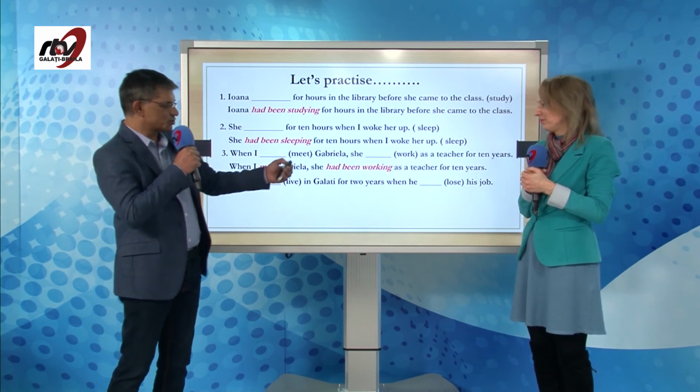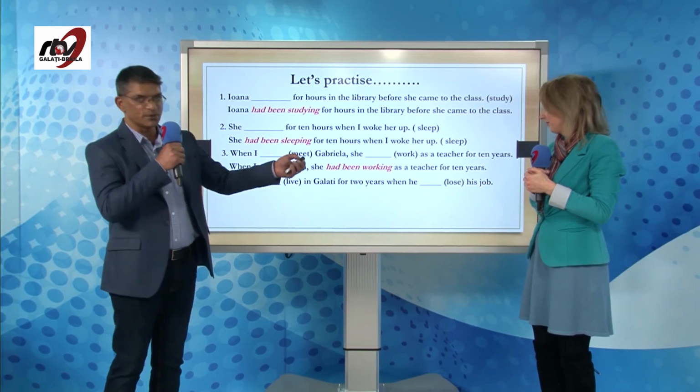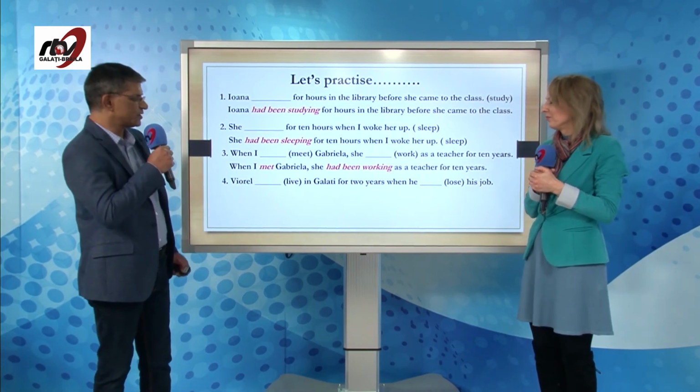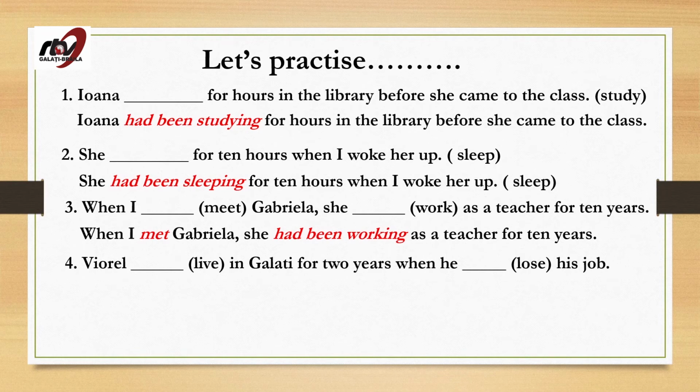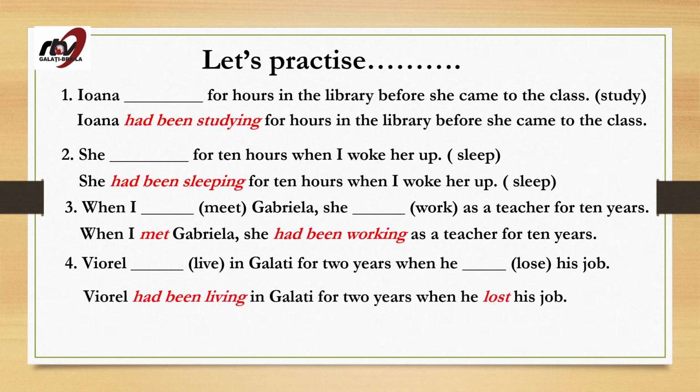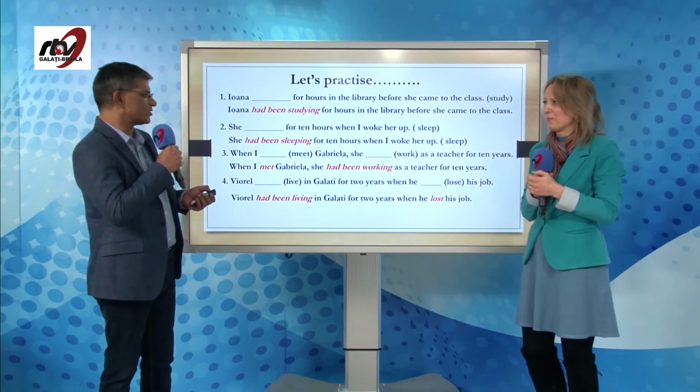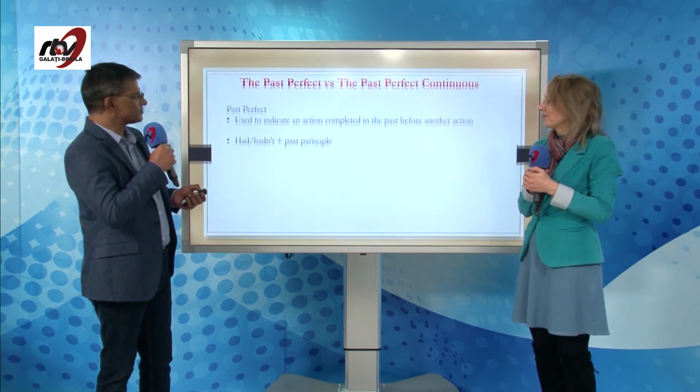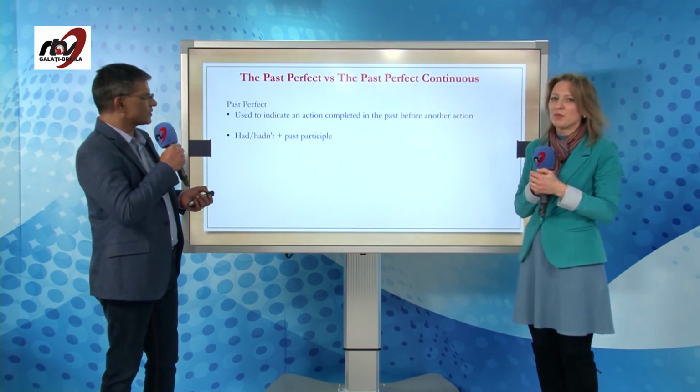And the last one: Viorel lived in Galați 2 years. When something happened, he lost his job. So the action that was second was this one. Very good. And the action before that, going on, was that he was living in Galați. So we'll have the past perfect continuous here. Viorel had been living in Galați for 2 years when he lost his job. It happens all the time. Very good, children. Let's move on.